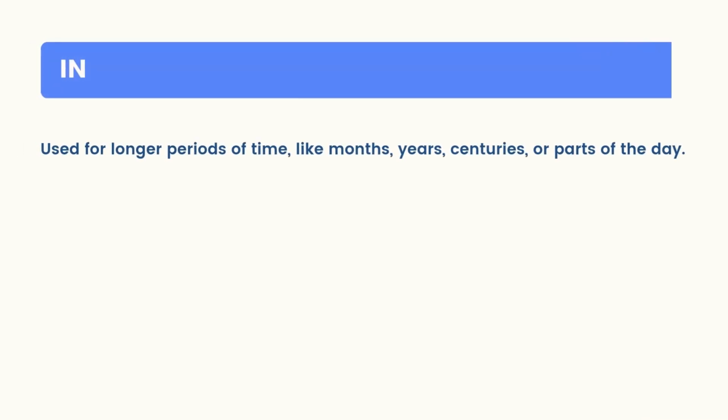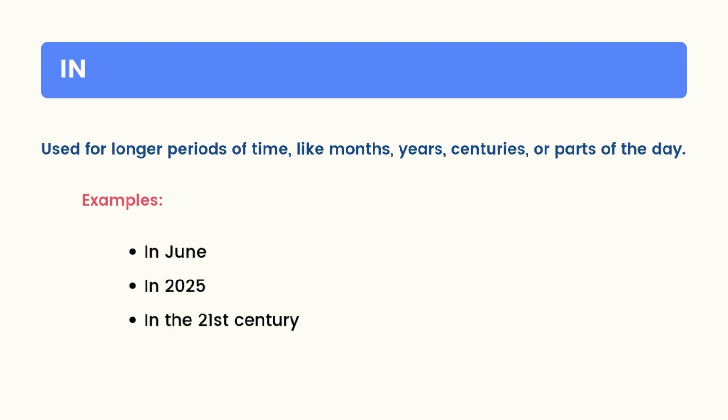We use the preposition in for longer periods of time, like months, years, centuries, or parts of the day. For example, in June, in 2025, in the 21st century, in the morning.